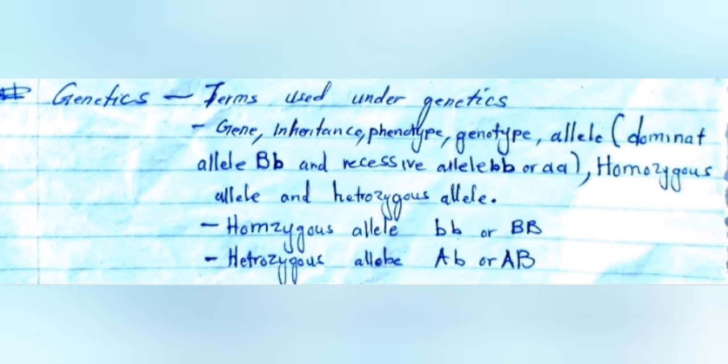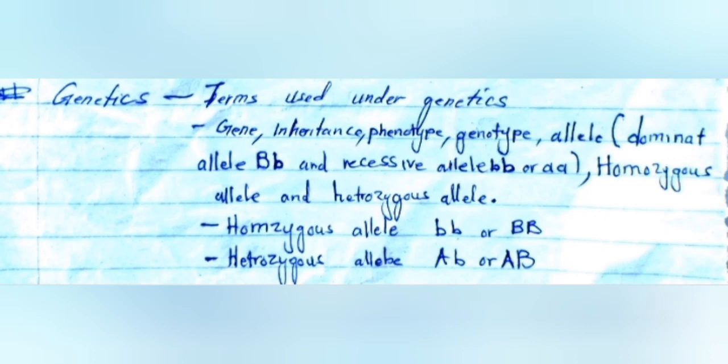Then apart from that, we also have homozygous alleles. Homo means same. When you talk of homozygous alleles, you can have homozygous dominant or homozygous recessive, whereby you have the same letters with equal expression.